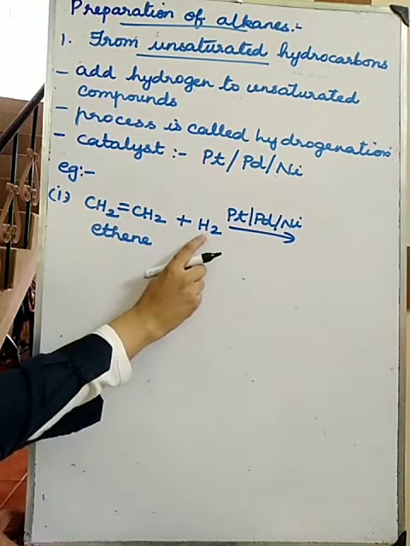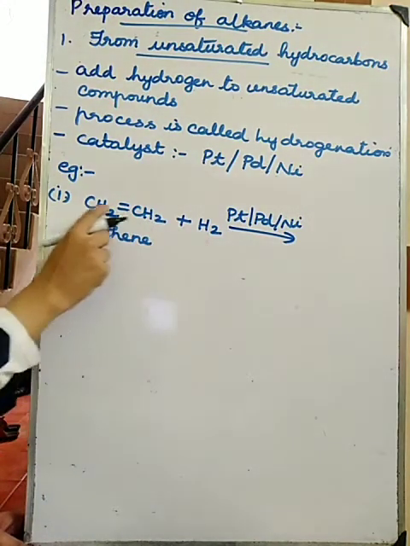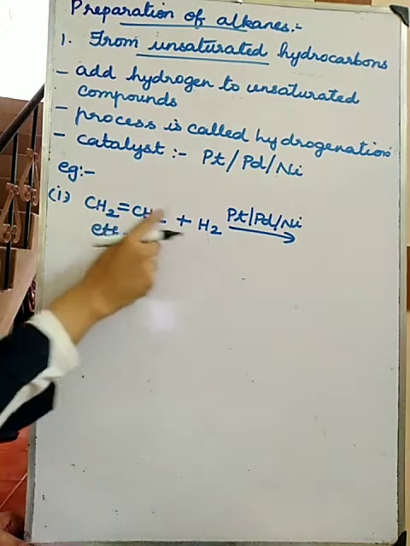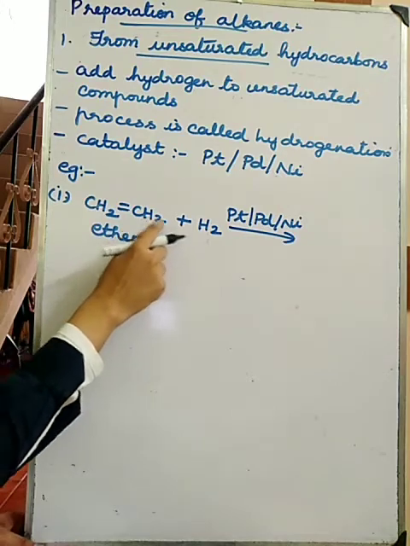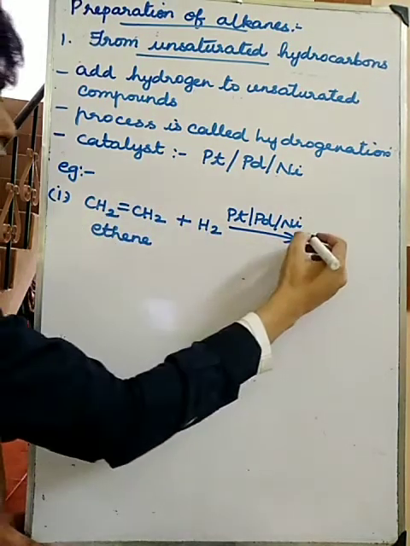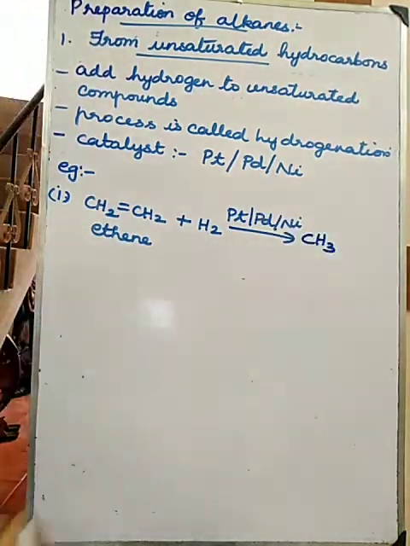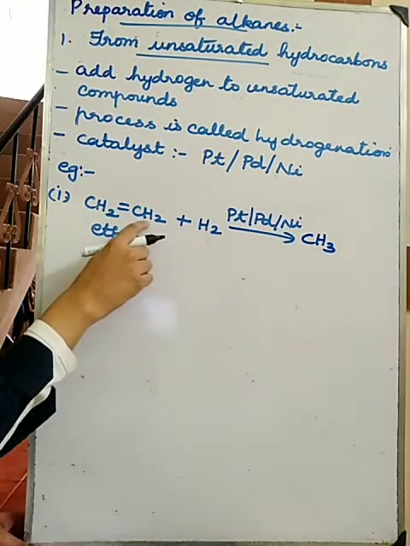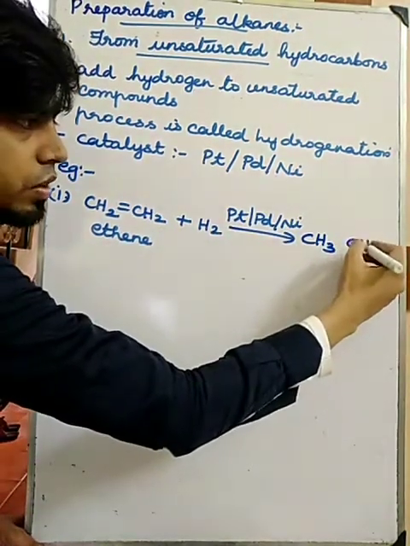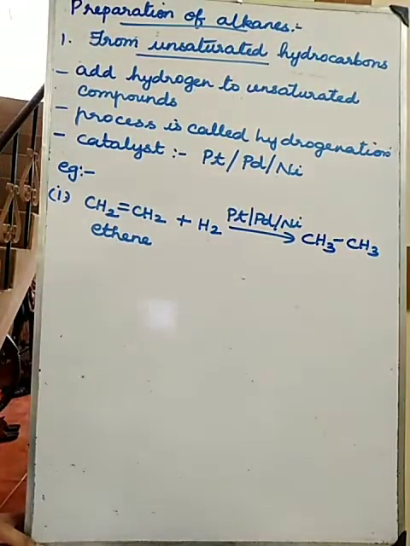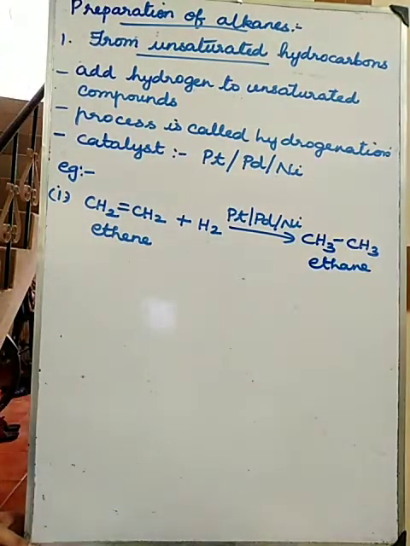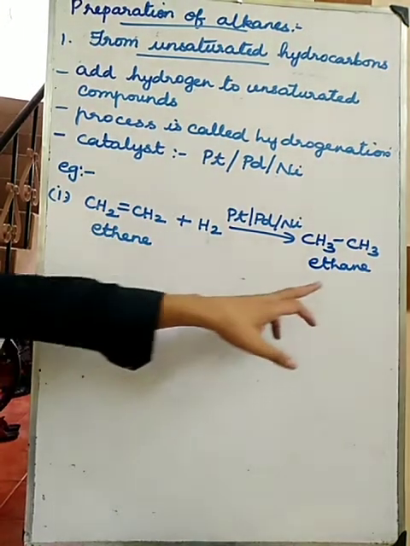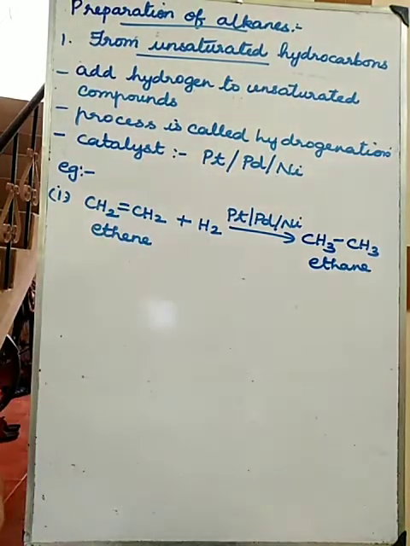Two hydrogens are there. One hydrogen will be added this side and another hydrogen will be added this side. If one hydrogen comes this side, it will become CH3. Another hydrogen will get added this side, so it is CH3. So double bond will change into single bond. So it is ethane. This is an alkane.